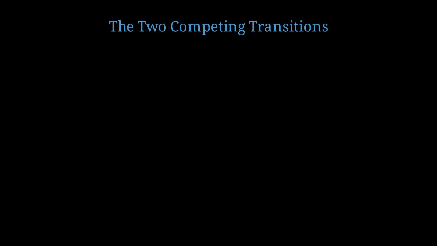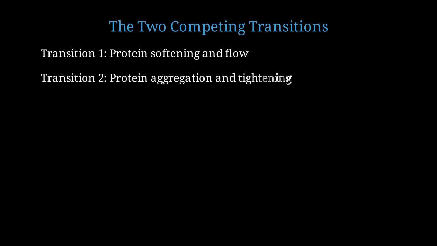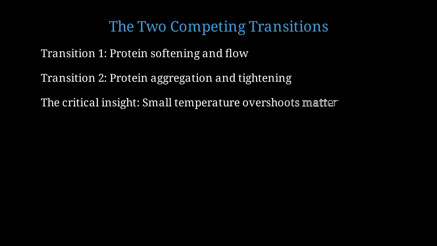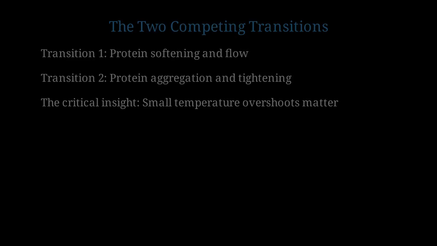The protein network undergoes two competing transitions when heated. First, there's protein softening. As temperature increases, the protein bonds weaken and the network becomes more fluid. This leads to smooth melting. Second, there's protein aggregation. At higher temperatures, proteins can denature and form new, tighter bonds. This leads to the rubbery texture. The critical insight is that small temperature overshoots can push the system from one phase to the other. Just a few degrees can mean the difference between creamy and rubbery.